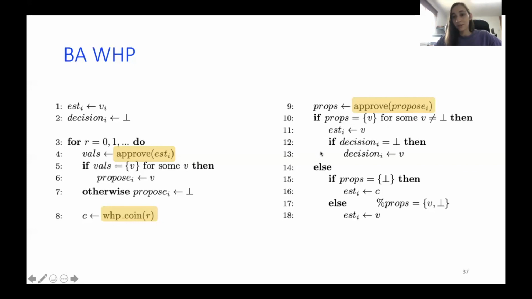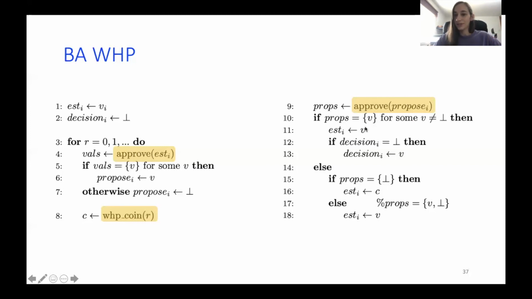And once again, from graded agreement, if one process decided, this means he received this singleton of V. So no other correct process could have received a different singleton. As we said, if one receives V and another correct process receives W, then V must be equal to W. So the only possible case, if someone hasn't decided, is that it falls under this category.